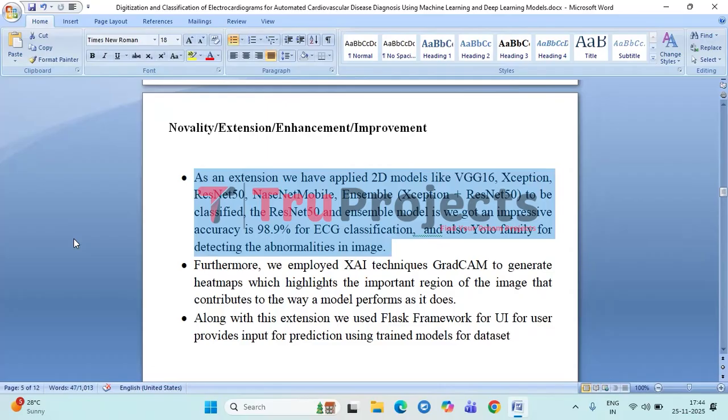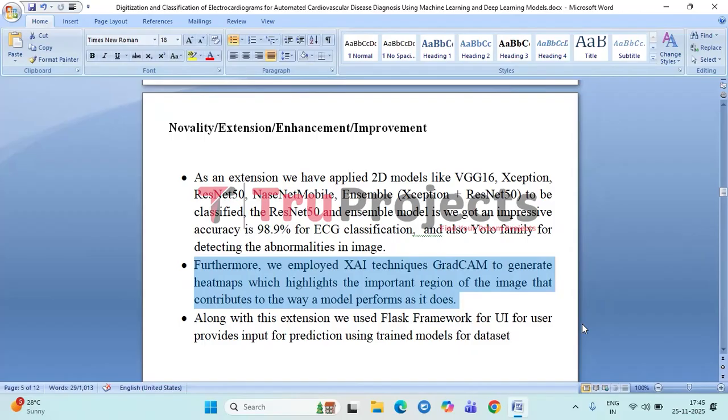We also applied the YOLO family of models to detect abnormalities directly from ECG images, allowing real-time object detection. In addition to classification and detection, we used explainable AI techniques, especially Grad-CAM, to generate heat maps.